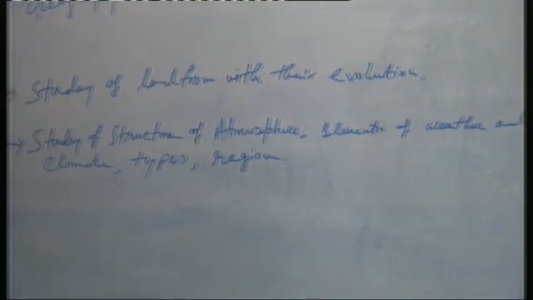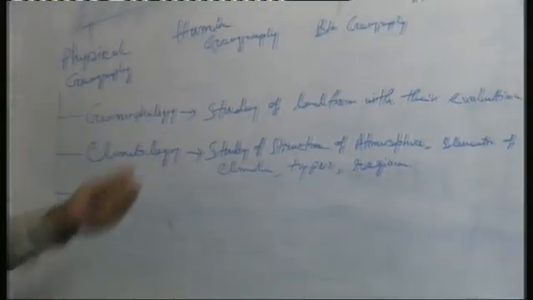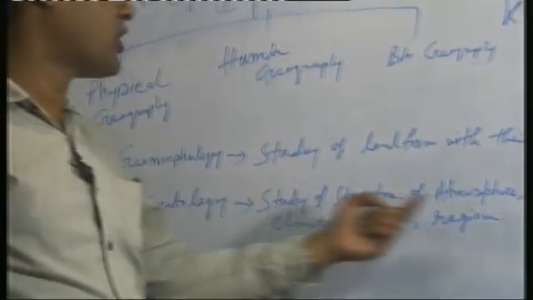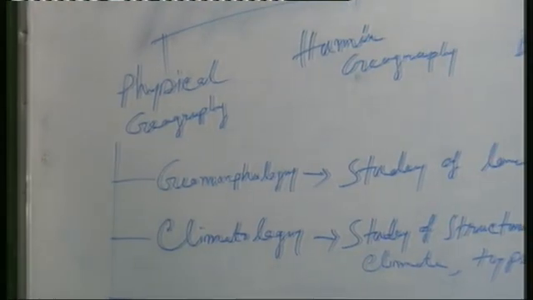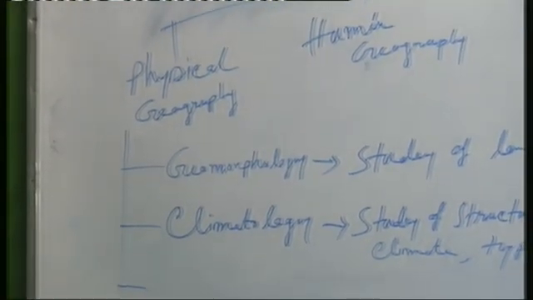In this book, Fundamental Geography, you will read about the different types of climatic conditions and the structure of the atmosphere in the topic of climate.